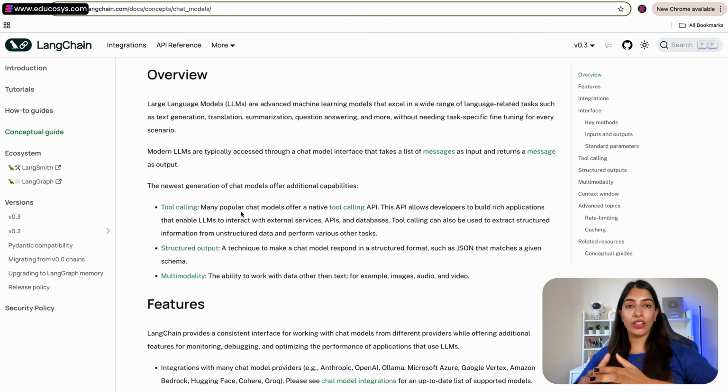So suppose tool calling. We'll be discussing and seeing these in a lot of detail in the coming videos also, but this is like a higher level idea. We will check out other providers as well, right? So right now in this video, we are using OpenAI. But these are the usual capabilities, right?